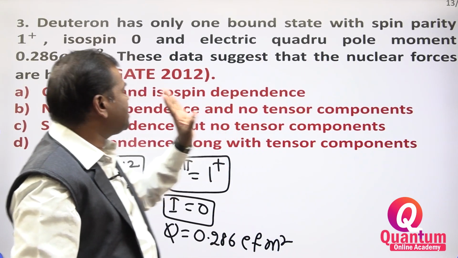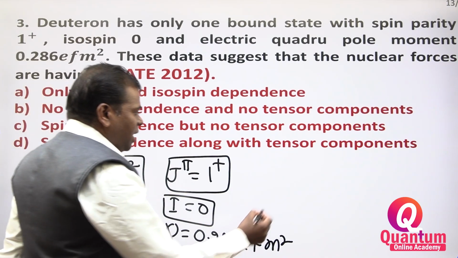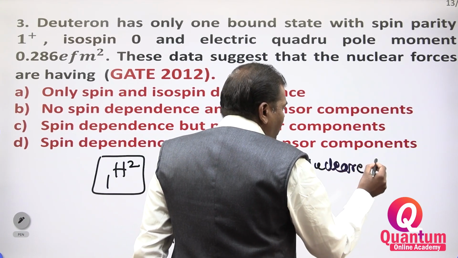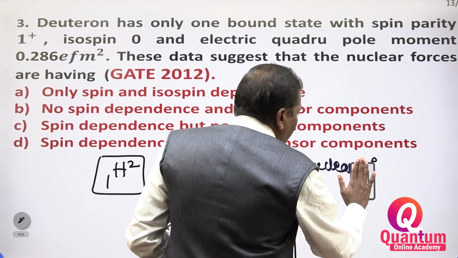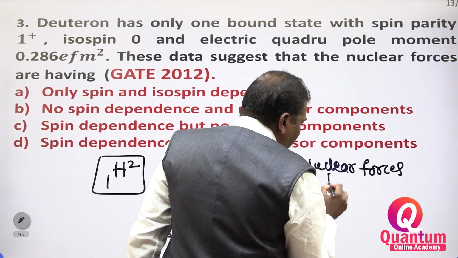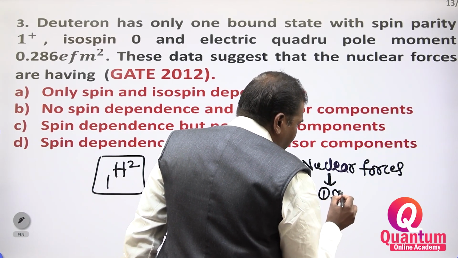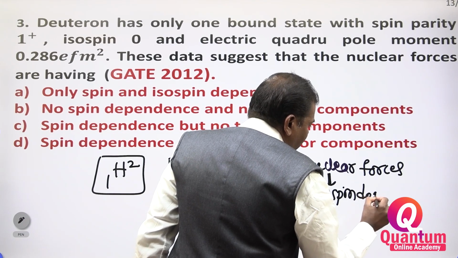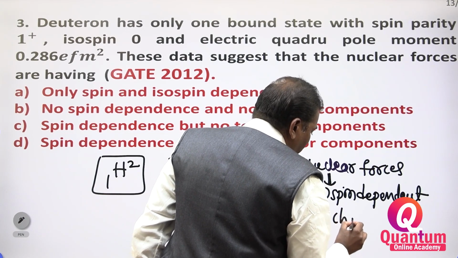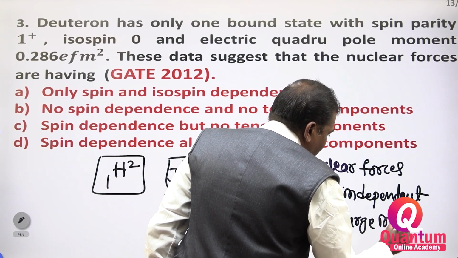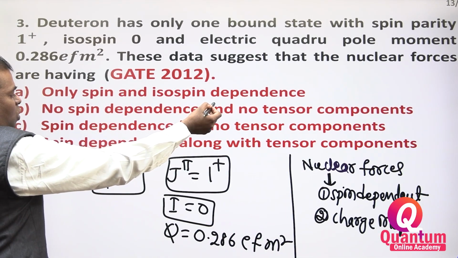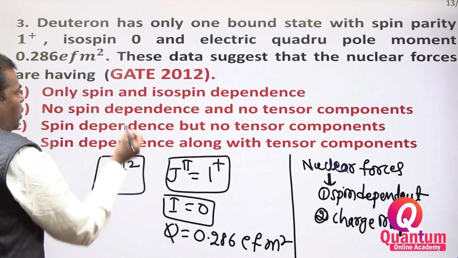These data suggest some properties of nuclear forces. What are the nuclear force properties? It is spin dependent. The second one you have to remember, charge independent. Spin dependent, charge independent. Now you have to see: only spin and isospin dependent. Isospin is equal to 0.